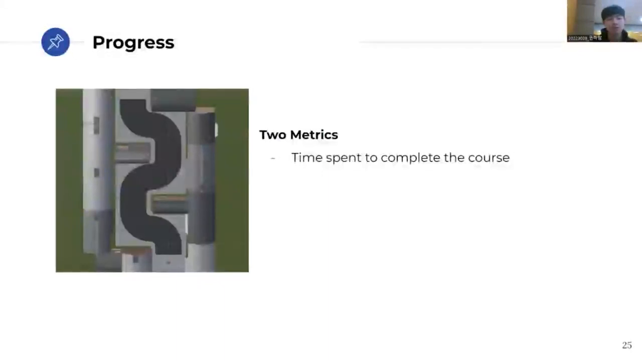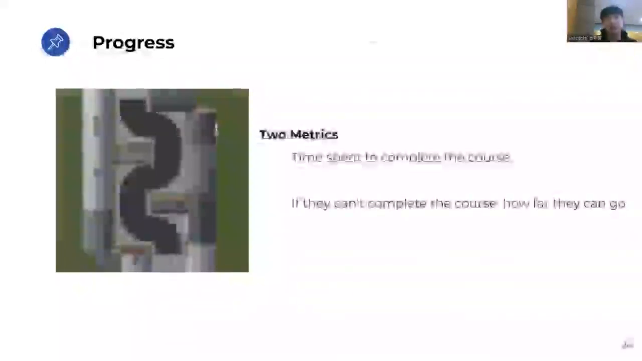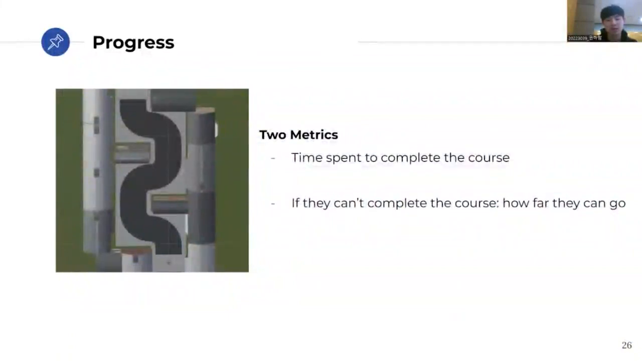So here's our brief plan for the experiment. We're going to be comparing 2 methods of BCI control in the same course, one being the traditional one and the other being our improved approach. One of the 2 metrics is the time spent to complete the course. And if they can't complete the course, we're going to compare how far they can go. This is considering the fact that not many people are familiar with using brain signals to control an object, which usually leads to low performance.